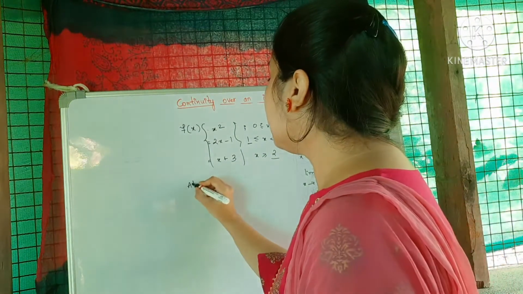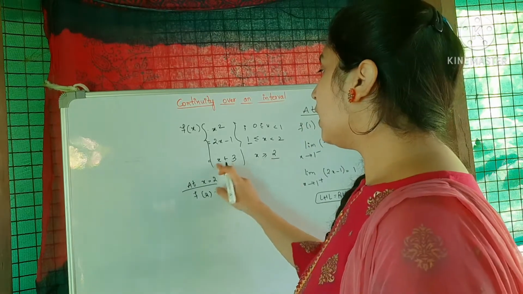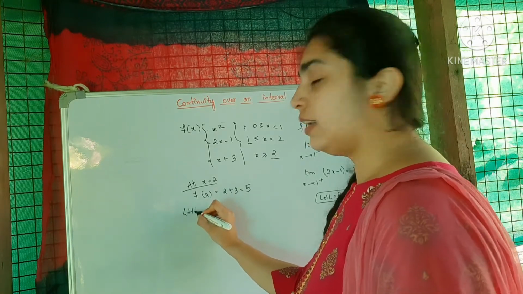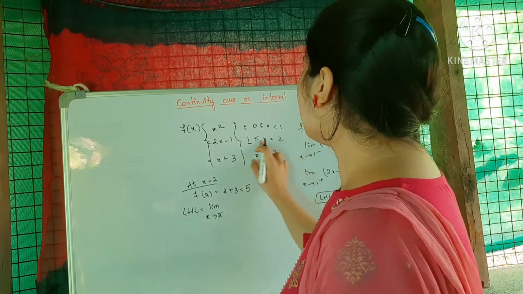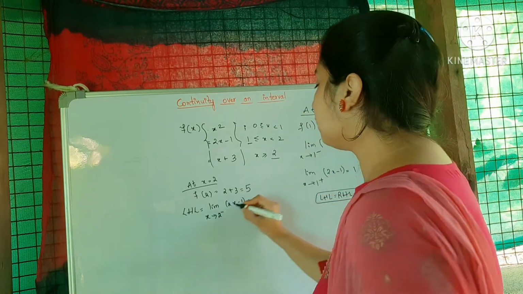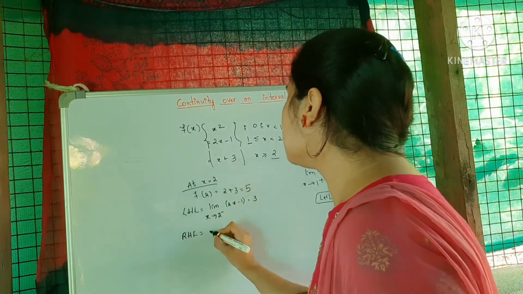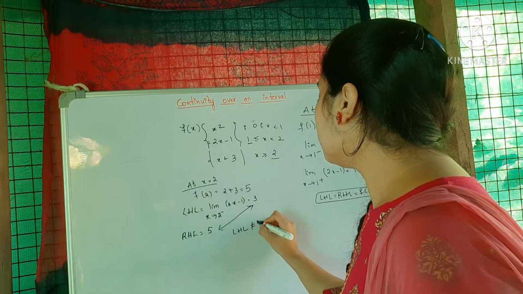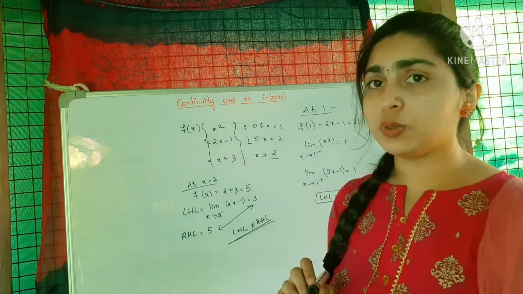Now I will consider x is equal to 2. The function f of 2 will be equal to x plus 3, so it is 2 plus 3, that is equal to 5. Now if I consider the left hand limit, that is limit x tends to 2 minus, it will be 2x minus 1. So if I substitute x is equal to 2, that will be 2 times 2 minus 1, that is equal to 3. If I consider the right hand limit, that will be equal to 5. So now you see that the left hand limit is not equal to the right hand limit. So this function is not continuous at x is equal to 2.